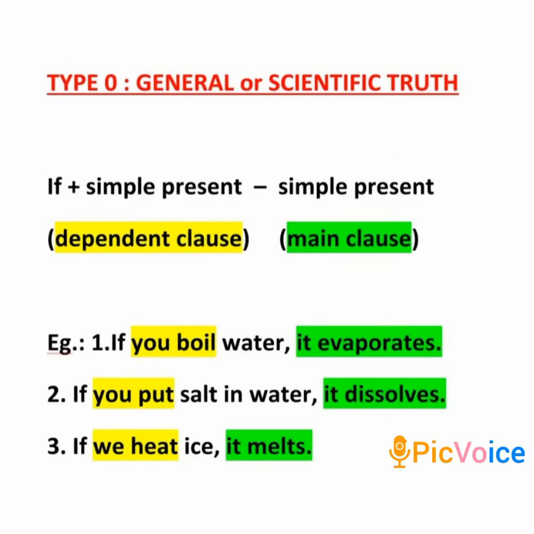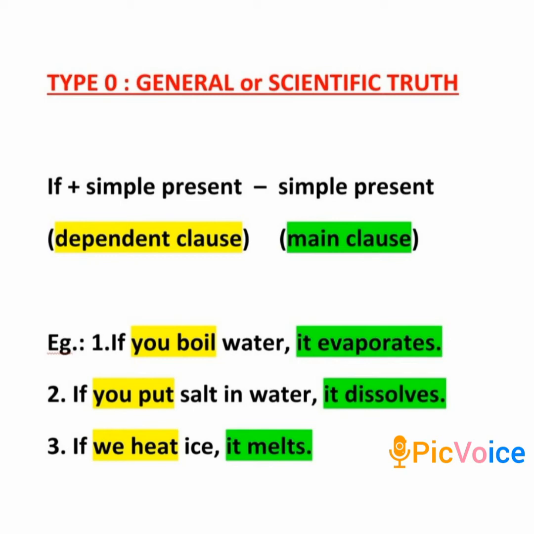The first type of conditional is called the type 0 conditional. That means it expresses the general truths or the scientific truths. First, let us look at the structure. As you already know, every conditional has 2 parts or 2 clauses. One is the dependent clause and the second is the main clause.